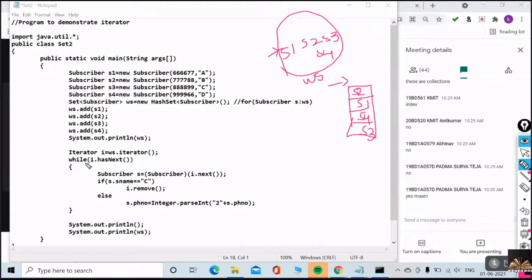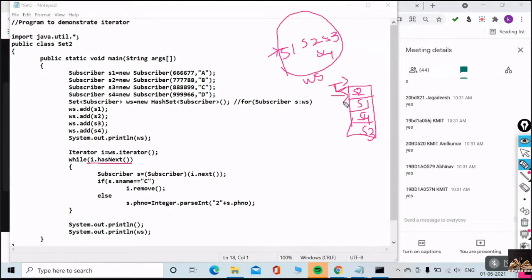While I dot has next, that is your iterator will check whether I'm having a next element or not. In this case, am I having a next element or not? Yes. So your iterator pointer will move to the first element of your set.